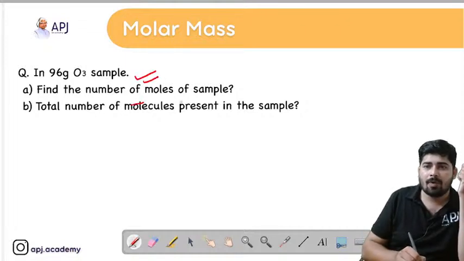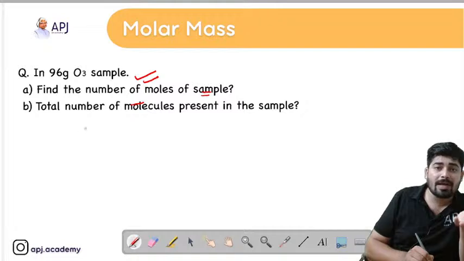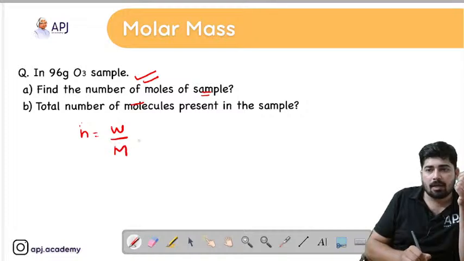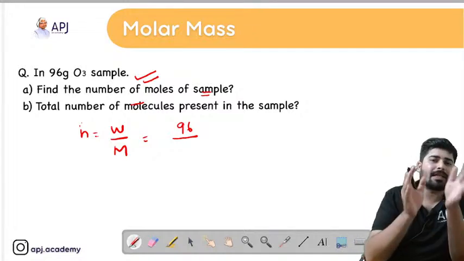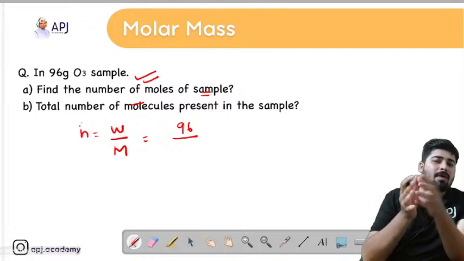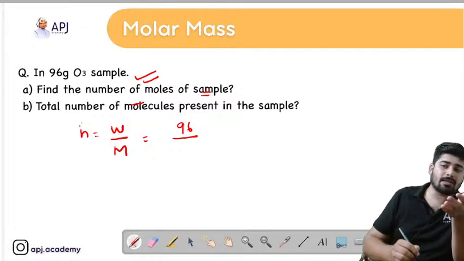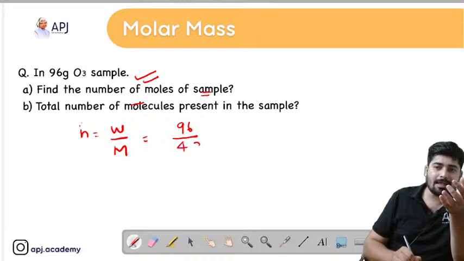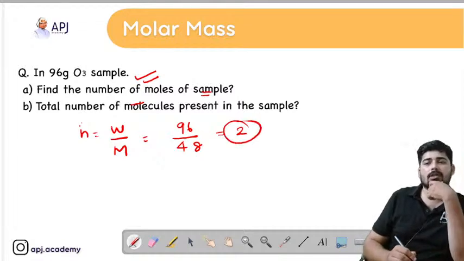In a 96 gram ozone sample, find the number of moles of the sample. What is given? The weight of the sample is given. So what is the formula? Formula is weight by molar mass. Weight is 96 gram. What is the molar mass of ozone? Ozone consists of 3 oxygen atoms, that means 16 into 3, 48. 48 AMU is the mass of one molecule, but we have to calculate in terms of molar mass, so it is 48 gram. So you can simply write 96 divided by 48. You will get it as 2. So number of moles is equal to 2.